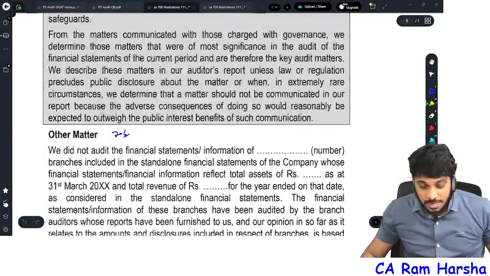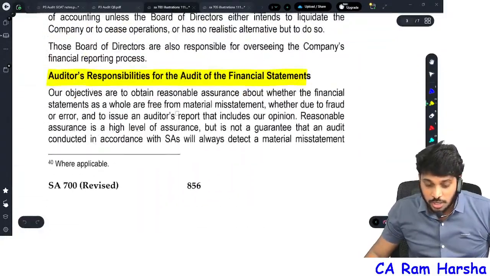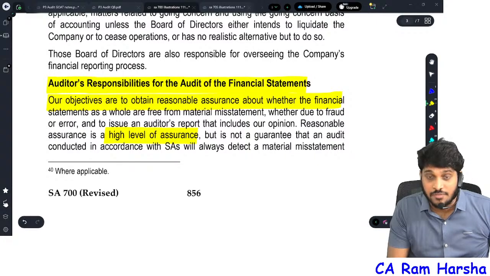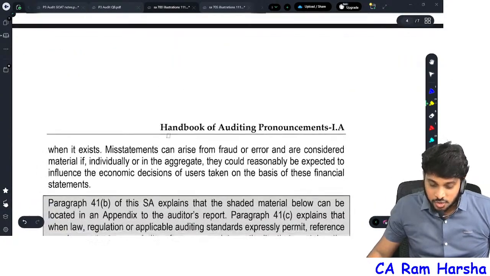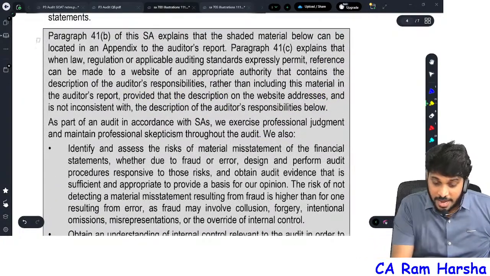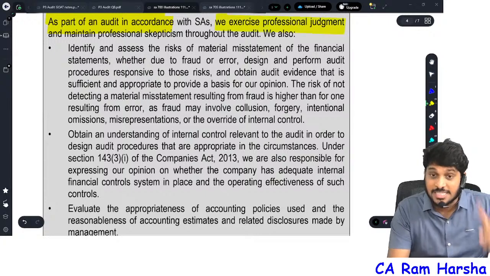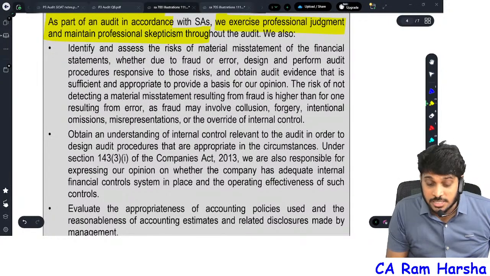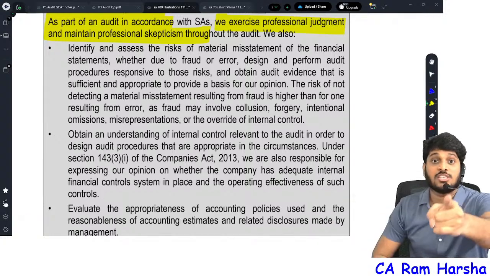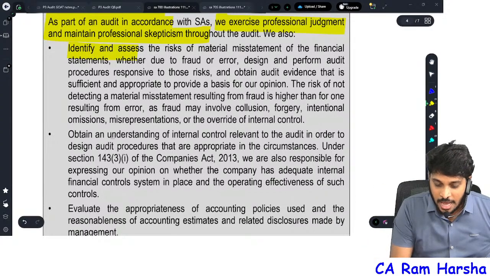So by the way, what all is there in the auditor responsibility section? Generally, what are they? Our objective is to obtain reasonable assurance. Reasonable assurance is a high level of assurance, but not a guarantee. Misstatements can arise from fraud or error. You see here the various other responsibilities as part of an audit: we exercise judgment, we maintain professional skepticism. Why am I reading this? There is a purpose. I will show you one theory question on that, which is a direct question asked many times in exams. Identify and assess risk of material misstatement, obtain and understand